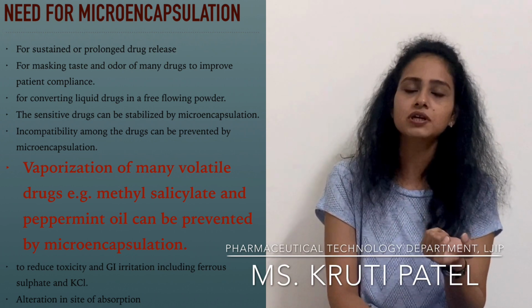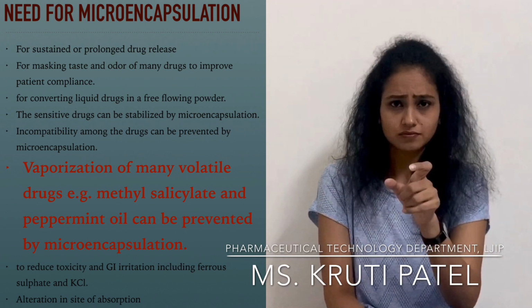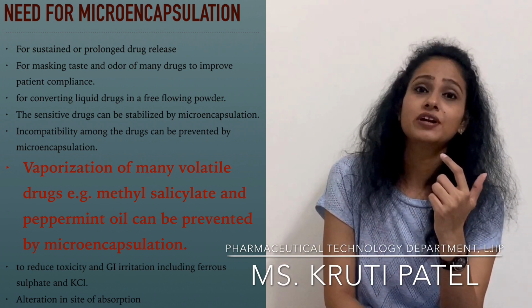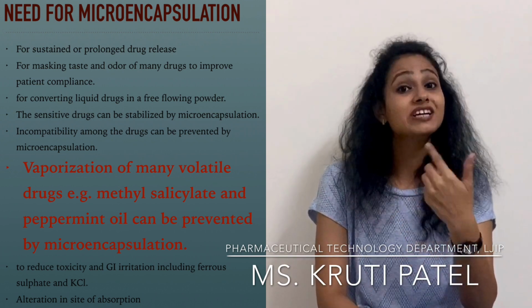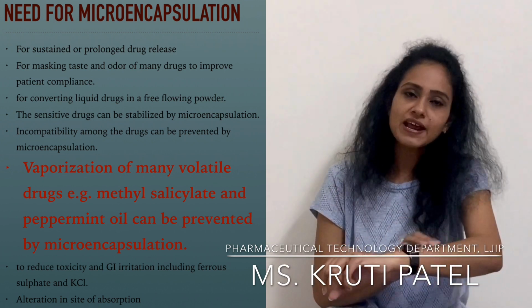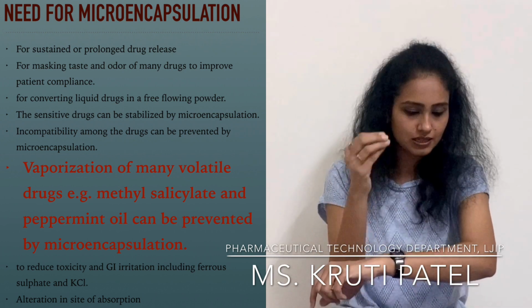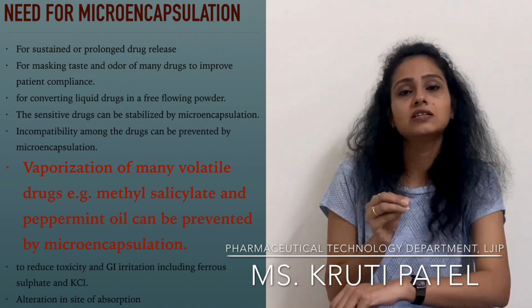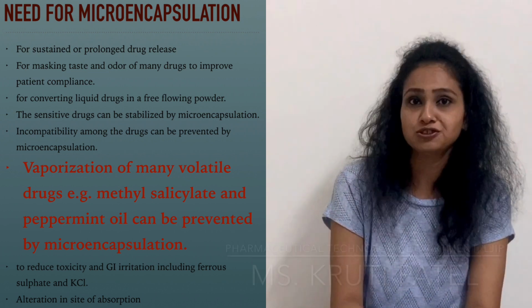So I will encapsulate that methyl salicylate in a polymer, and then incorporate it into my paste form or my gel. When I apply that gel, the microcapsules will burst, and my main molecule methyl salicylate will come out and give its effect. So yes, that can be the application.